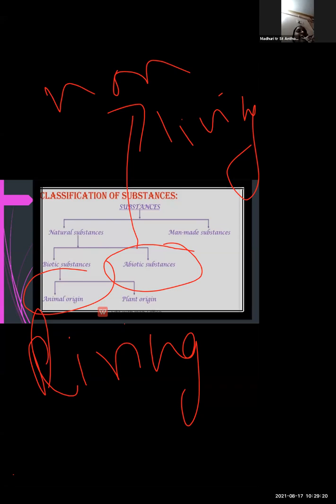Sheep is very useful for giving us wool. So animal origin means the substances obtained from animals. Okay, then what about plant origin? Plant origin means the substances which are obtained from plants. What are the examples? Examples are jute and cotton.